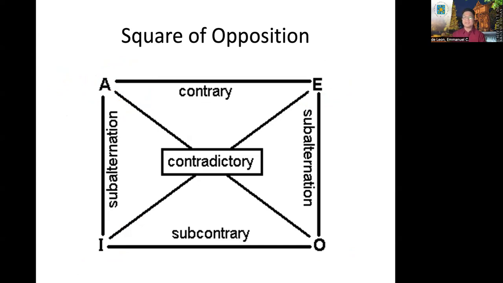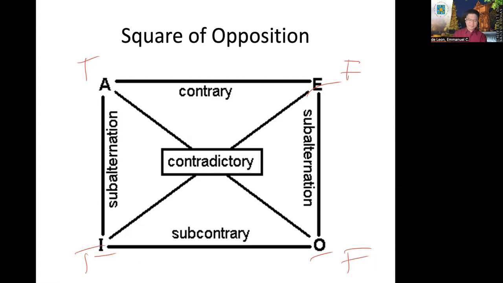But in short, that's how I summarize the rules. If for example this is true, can we derive the truth value of E, O, and I? The answer is yes. Okay. This is false, true, false.